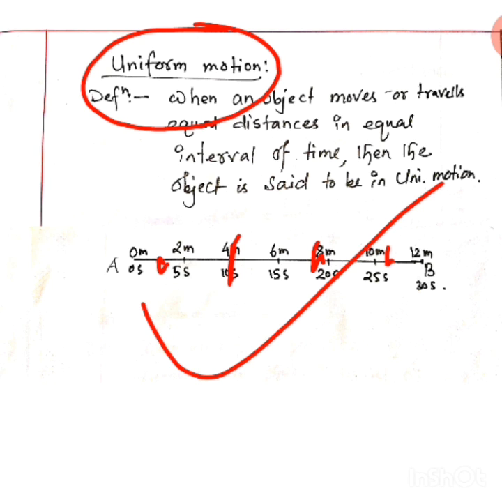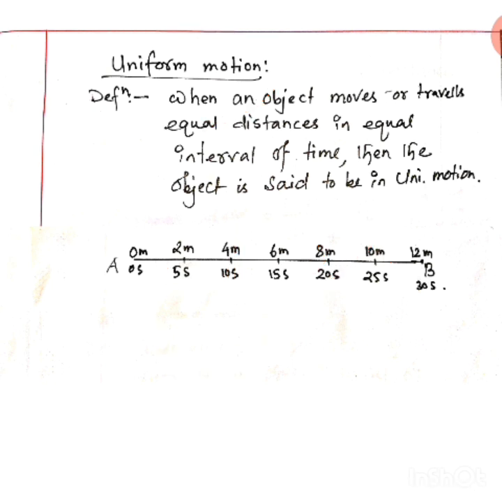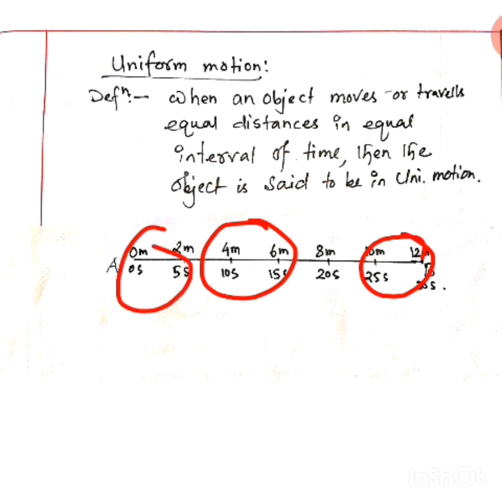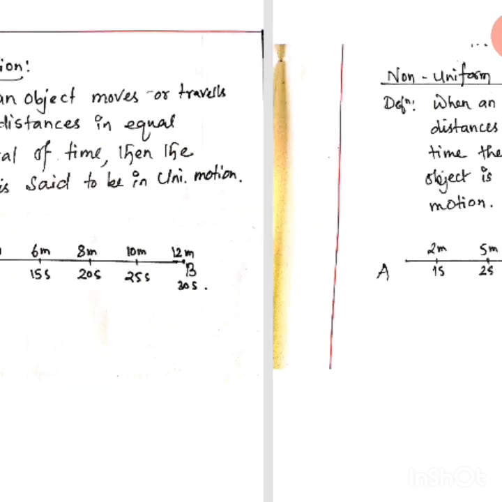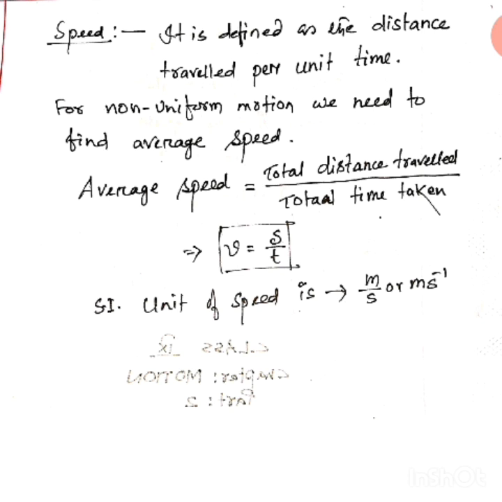Okay, in uniform motion the speed is fixed. I explained this. Wherever you take it, what will it be? 0.4, anywhere, that means it is not changing. And if there is no change, there is no need to find out the average. Where do we need the average? Tell me where we need the average. Average is needed only where we have different numbers.